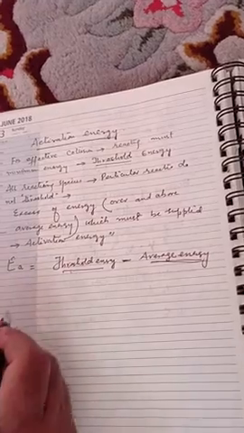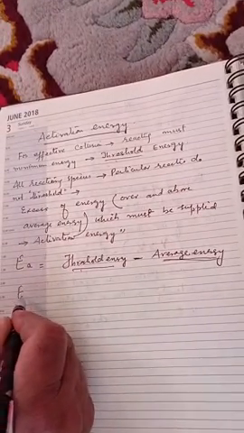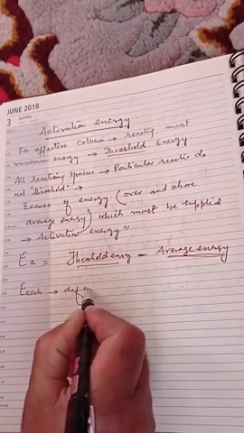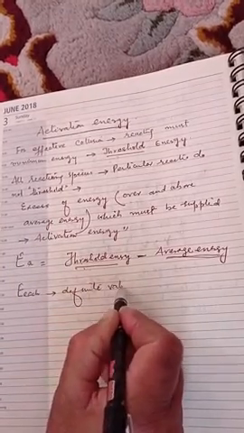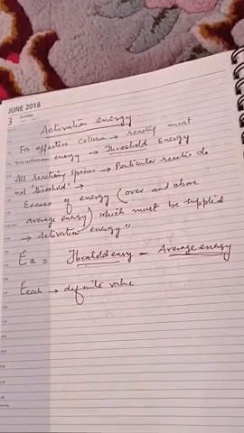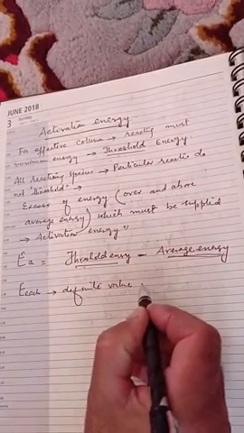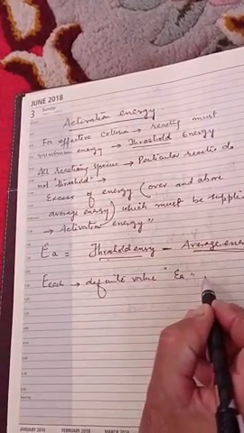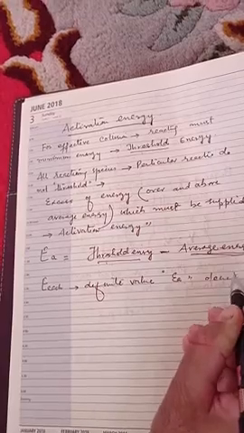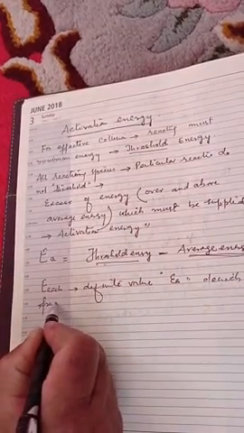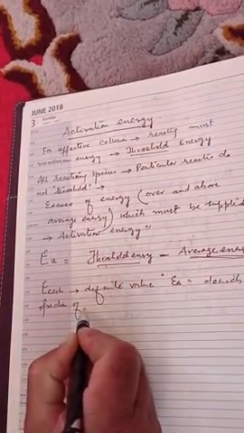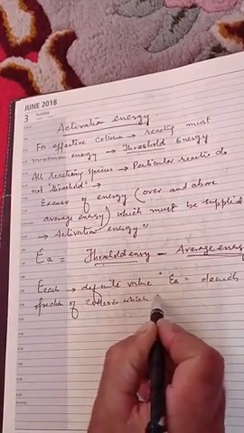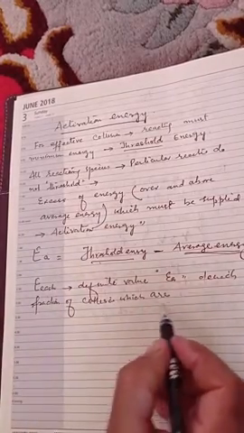Now each reaction has a definite value of activation energy. हर reaction का एक definite value of activation energy होता है, and this decides the fraction of effective collisions, the fraction of collisions which are effective.